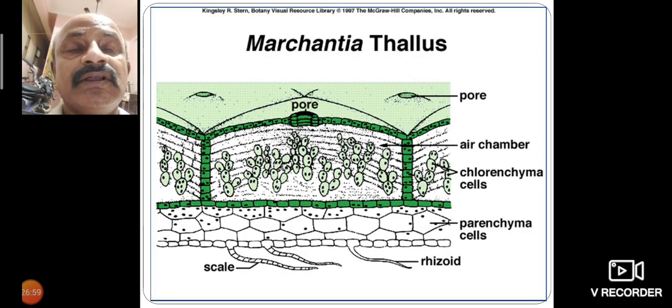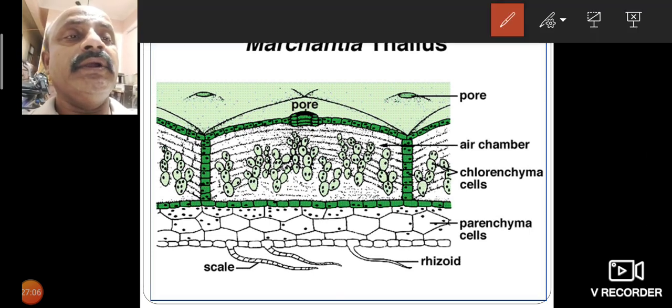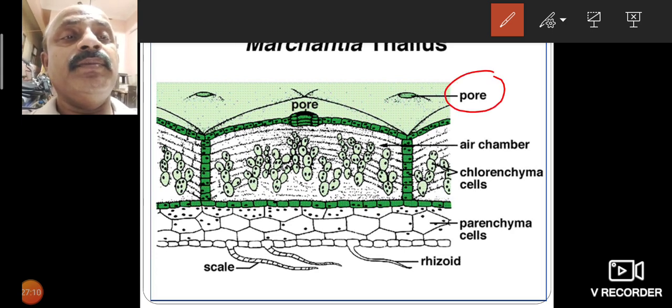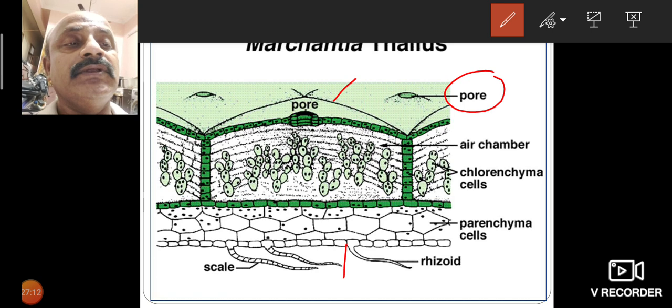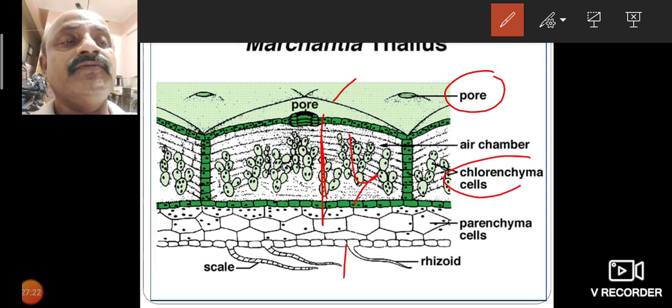If you take transverse or longitudinal sections, in the aerial part an air pore is present. There is an upper layer, a middle part, and a lower layer. The air chambers form the mesophyll part. Chlorophyll cells are present here, along with parenchyma cells.